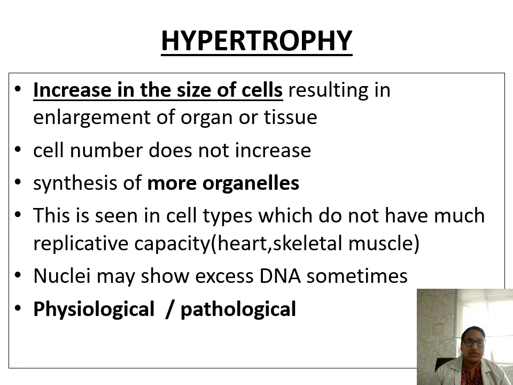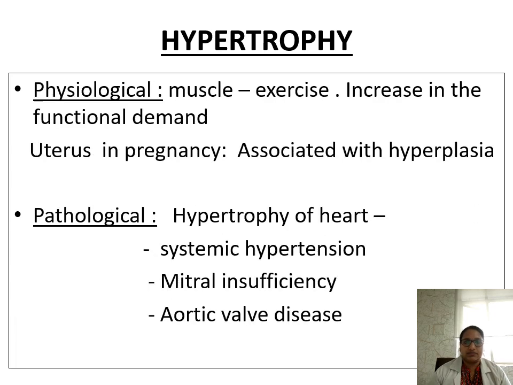And the causes, again, can be physiological or pathological. The examples for physiological causes are muscle during physical exercise. As there is increase in the functional demand, the skeletal muscle will undergo hypertrophy. And the uterus in pregnancy, the smooth muscle cells may undergo hypertrophy along with hyperplasia. Pathological causes are hypertrophy of the heart, which can be seen in systemic hypertension, mitral insufficiency, or aortic valve disease. As the heart has to exert more pressure, the heart muscle will undergo hypertrophy.